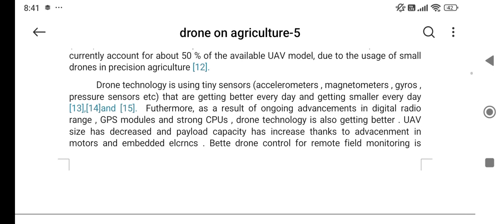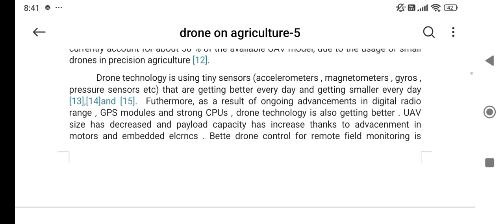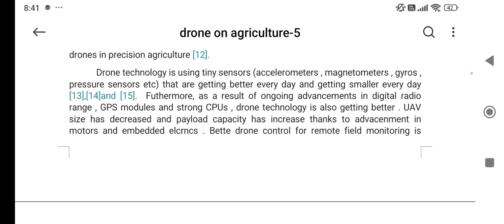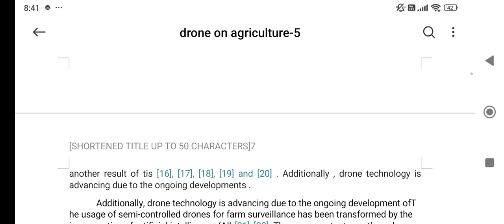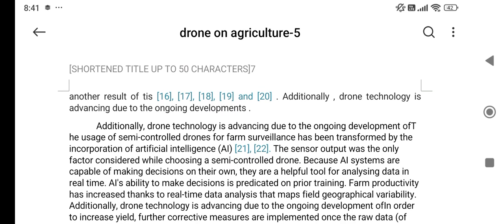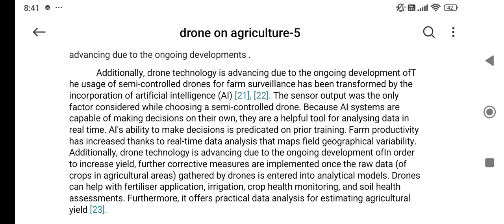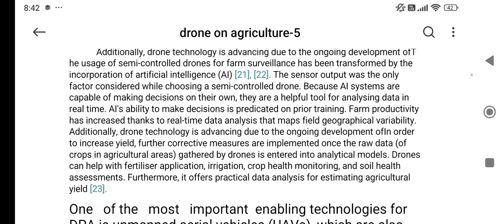Drone technology is using tiny sensors like accelerometers, magnetometers, gyros, pressure sensors, etc. Furthermore, GPS models, strong CPUs, and digital radio range are also getting better. Better drone technology for remote field monitoring is another result of this. Additionally, drone technology advances due to the ongoing development of the usage of semi-controlled drones. The use of artificial intelligence was the only factor considered while choosing a semi-controlled drone. AI systems are also used in this.